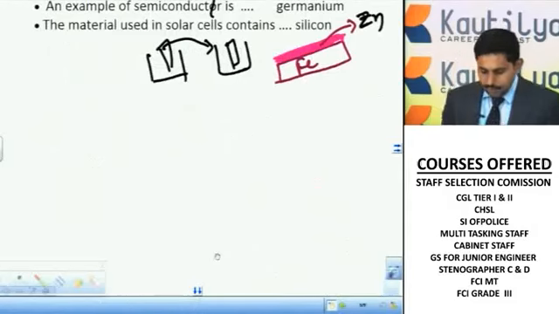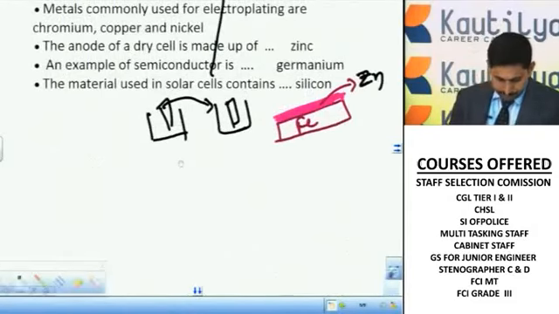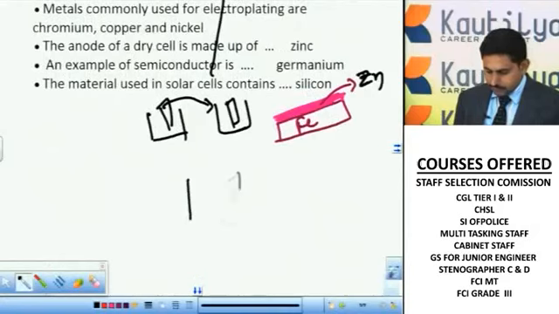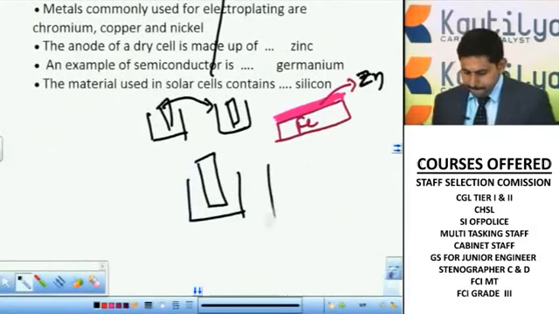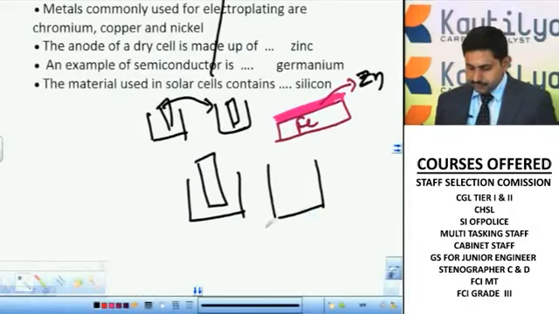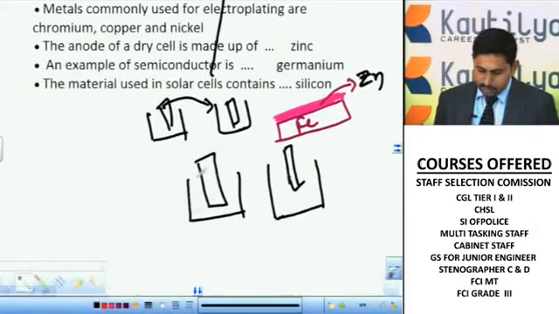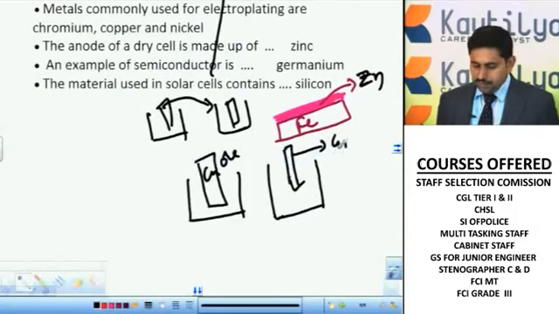Okay, so now for example, consider some impure metal. I want to separate the impurities from this metal, and now I'll take a pure metal. For example, I have taken this copper ore, consider it as copper ore. Now I have taken a copper metal in pure form, and I am connecting it to the battery.